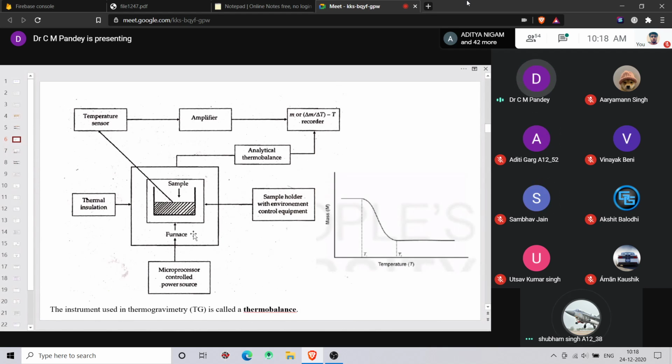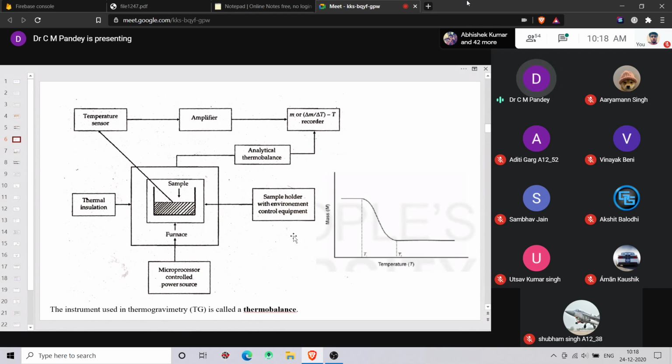Now this sample holder is connected with a furnace which provides a constant heating rate, and this constant heating rate is provided by the microprocessor controlled power source. The rate can be varied from 10 degrees centigrade per minute to 20 degrees centigrade per minute. For example, the temperature is increased from 40 degrees centigrade to 1200.